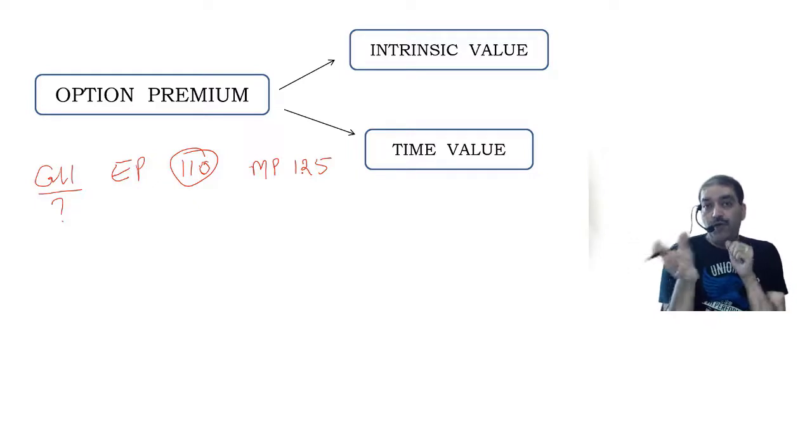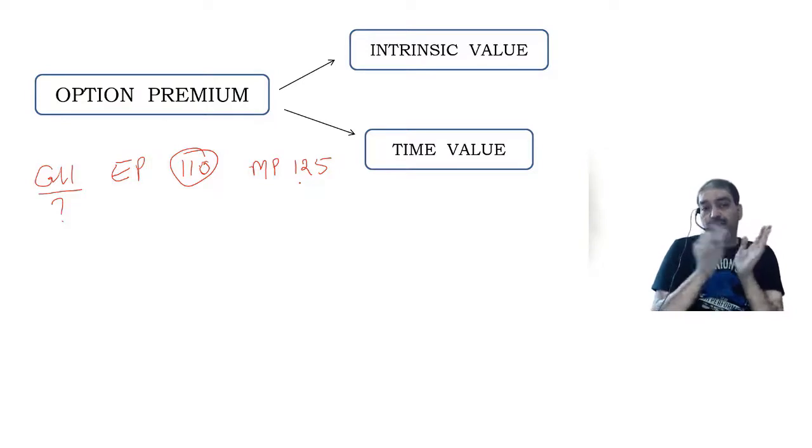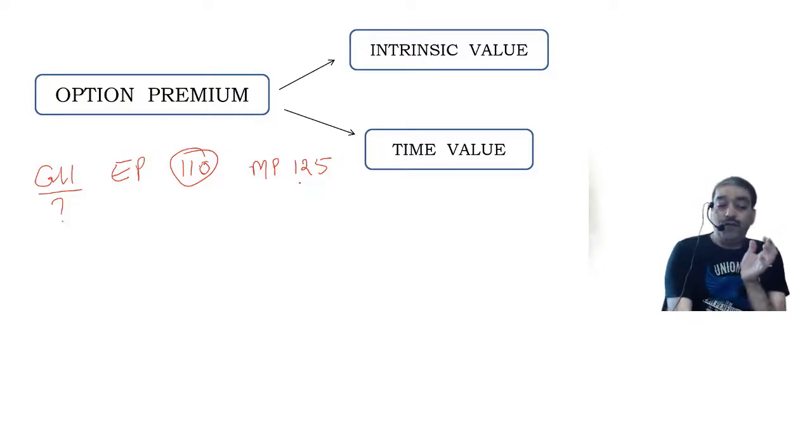If I go to buy in the market, I will have to purchase at 125. I have entered into a contract to purchase at 110. So I'll purchase at 110, sell at 125 in the open market. Make a profit of 15 rupees straight. Clear now? So I have entered into a contract to execute the contract at 110 if the prices increase. So yes, now I will exercise the right to purchase.